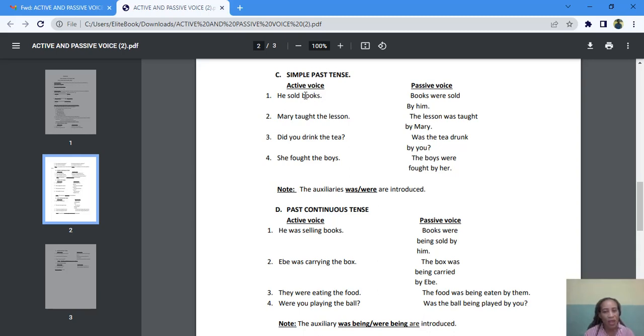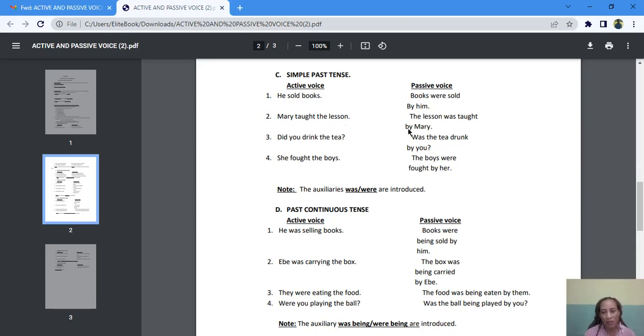So books were, because it is past tense: books were sold by him. Had it been "he sells books," the passive voice would have been books are sold by him. But because it is in the past tense, it's going to be were. Books were sold by him. That's why you have this.